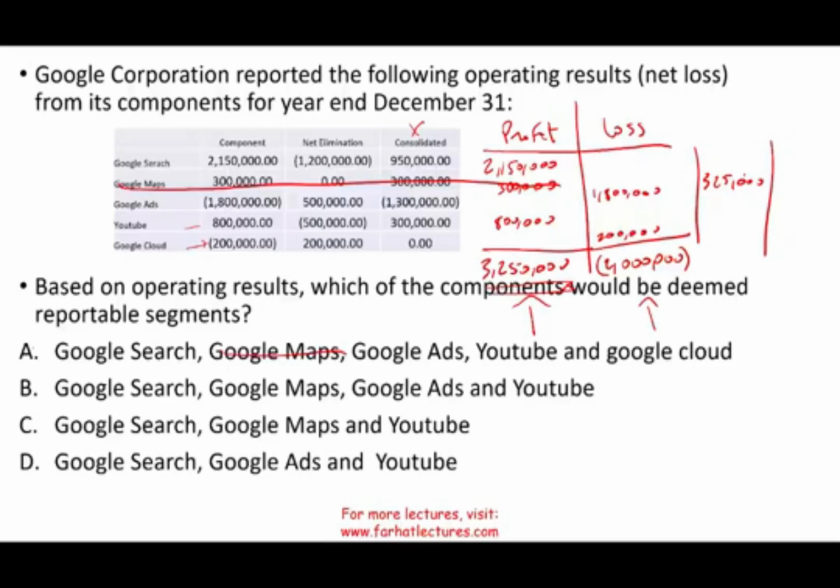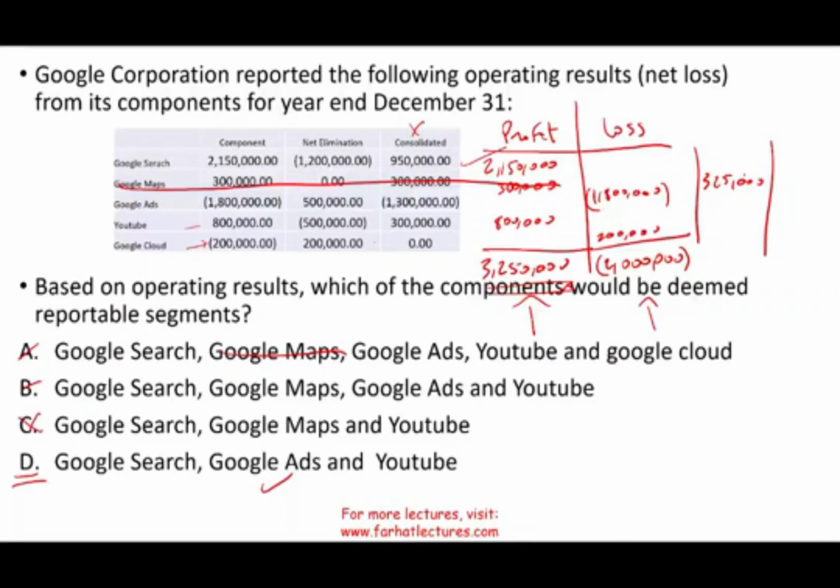Google Maps is out, so A is out, B is out. So we still have 2 to go. We're going to include Google Search because it's obviously greater than 325. We're going to include Google Ads. Although Google Ads has 1.8 million of losses, we look at the absolute value. So Google Ads will stay. I already found the answer because this one does not have Google Ads. So the answer is D, but let's make sure.